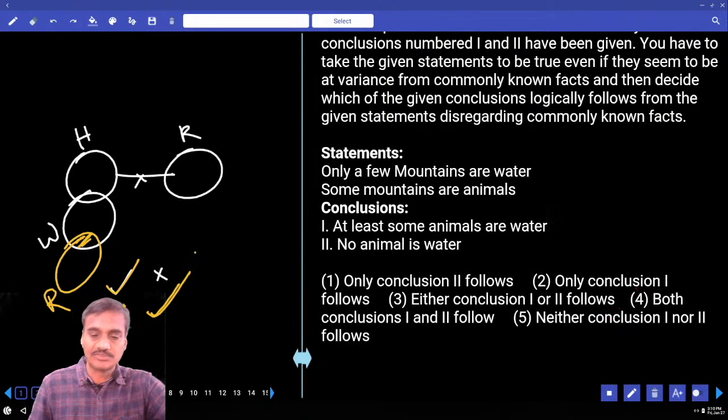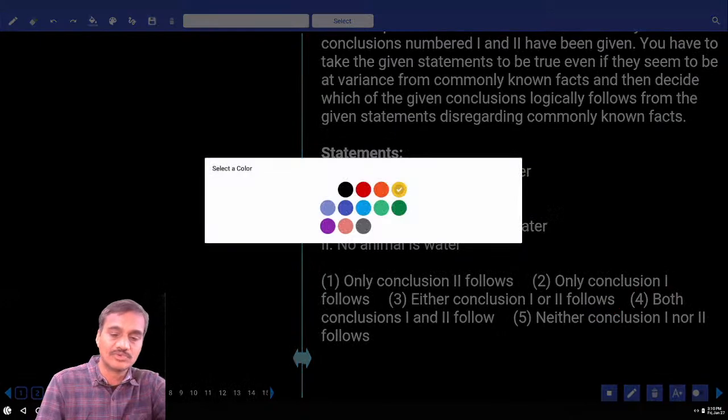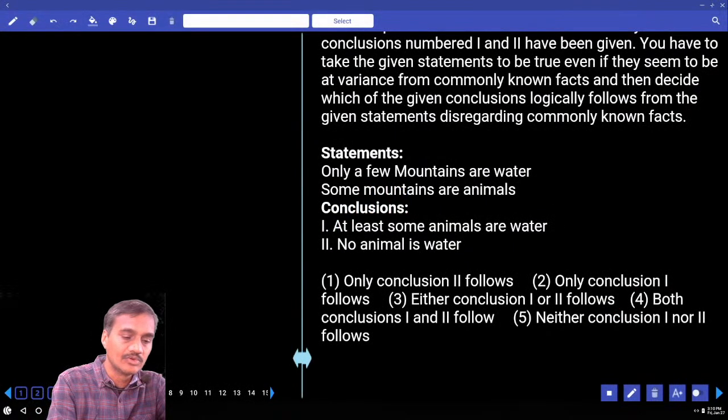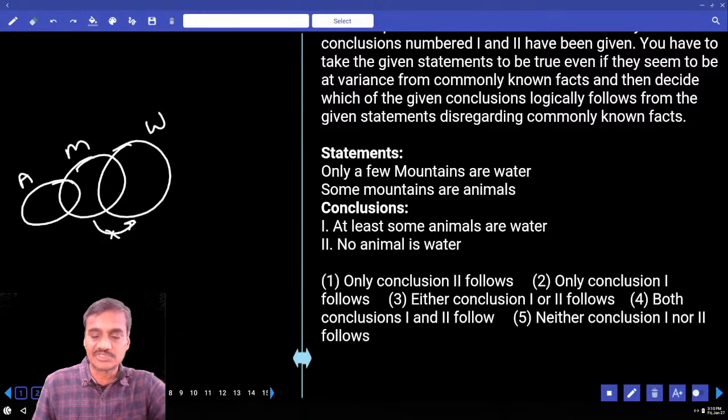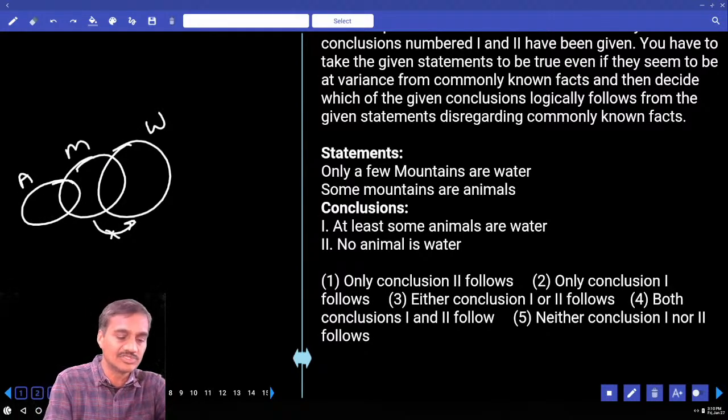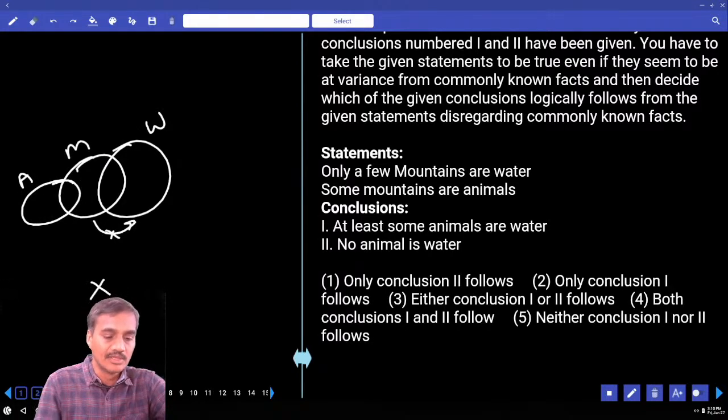Then coming to question number 4, only a few mountains are water. Only a few mountains are water means only some of the mountains are water but not all. Only some mountains are waters and some mountains are animals. Then first one, some animals are water. Animal is here, water is here, no intersection. No animal is water, definitely true. As no animal is water is definitely true.